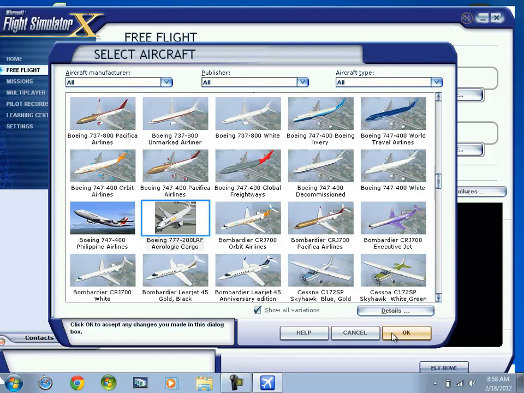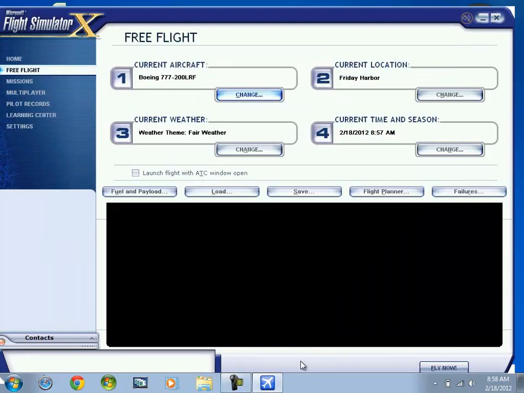Just hit OK. Then just wait until this loads. And here, this is the 777 LRF.